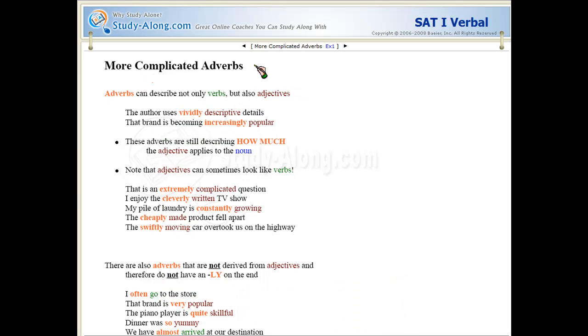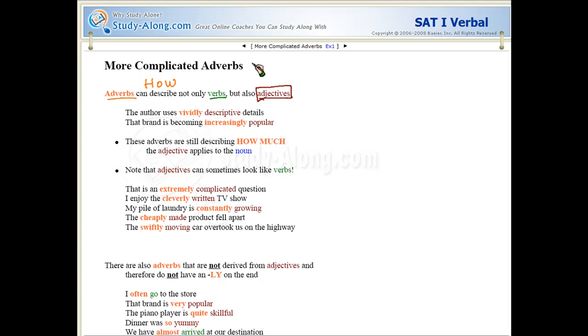Let's talk about some more complicated adverbs. So in the first lecture we talked about adverbs that describe verbs. They describe how an action is taken. And it's true that adverbs do describe verbs, but they also describe adjectives. So let's look at an example to see how this works.